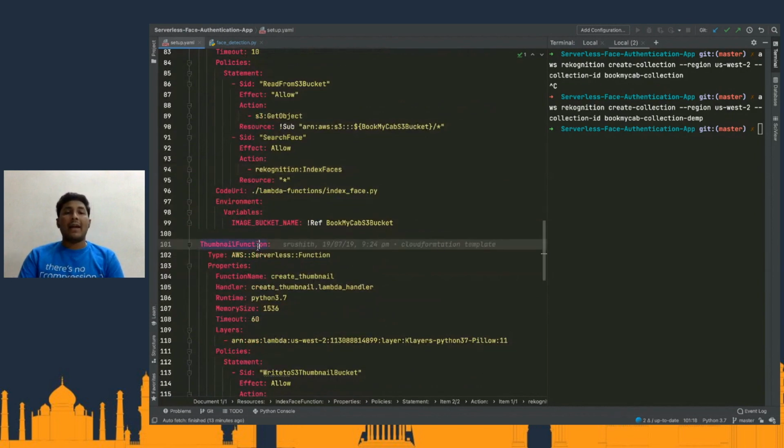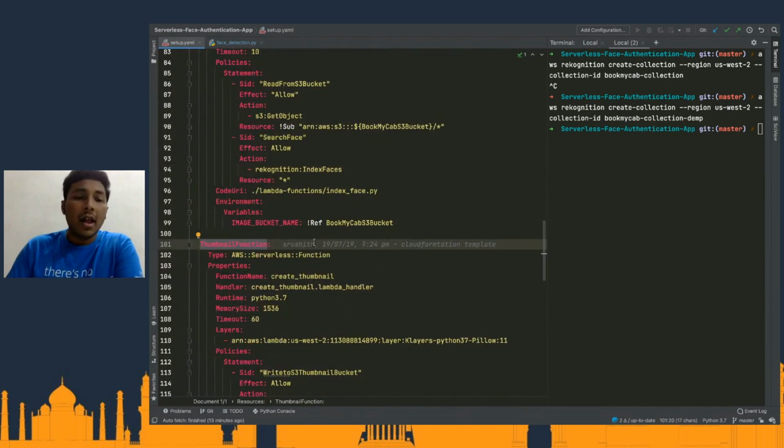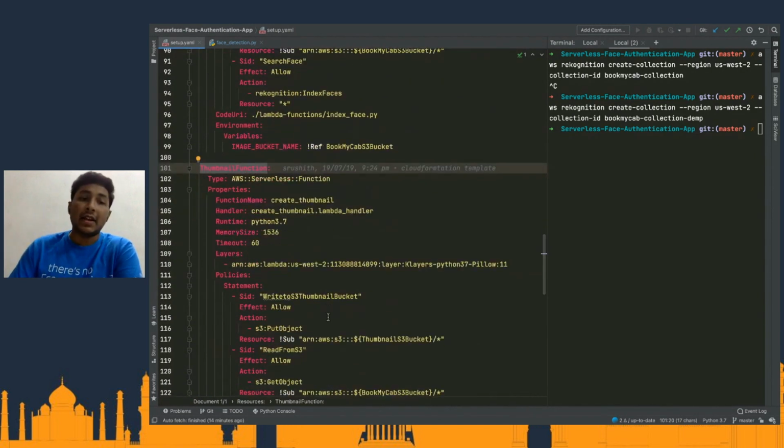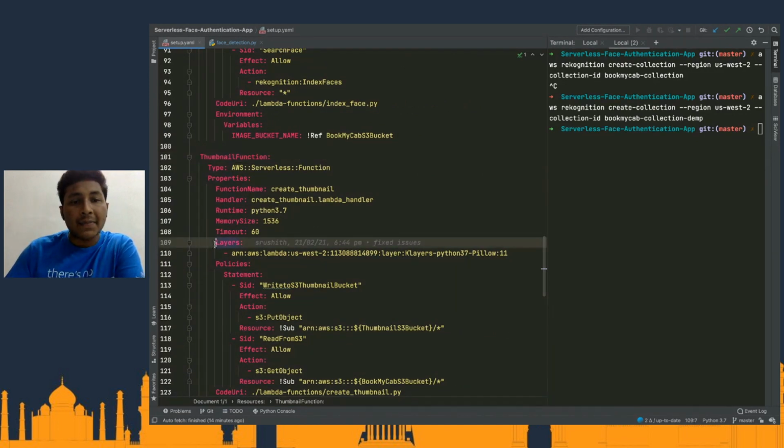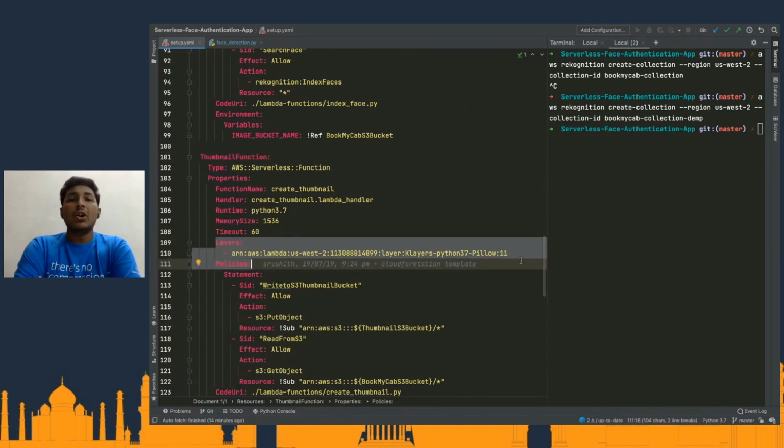And then we have another Lambda function, which is the thumbnail function, which basically creates a thumbnail. Now, here is something that I want you guys to observe, that is the layers. So what exactly is a layer?